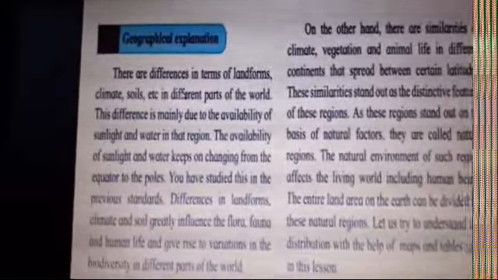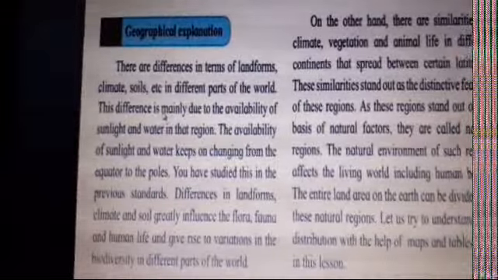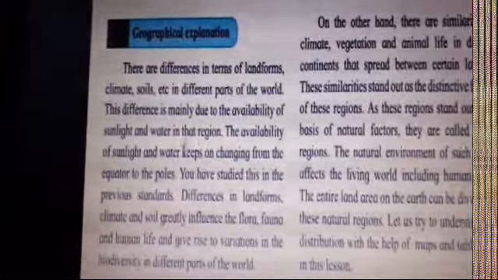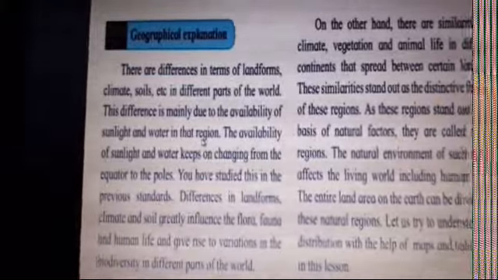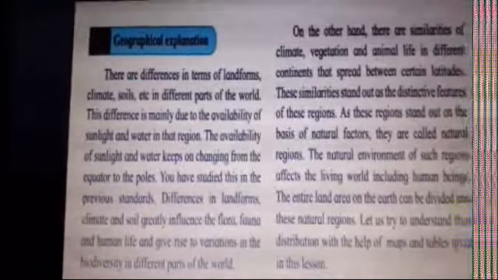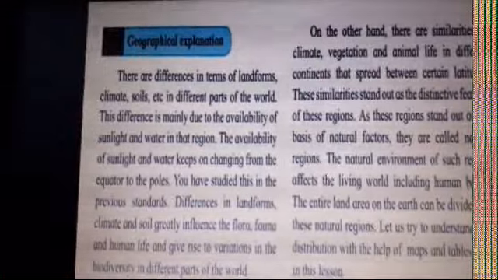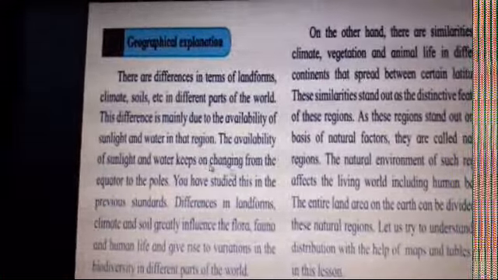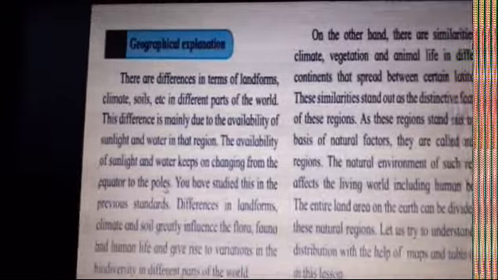In different parts of the world. This difference is mainly due to the availability of sunlight and water in that region. So what are the main factors responsible? That is the sunlight and the water available in that region. The availability of sunlight and water keeps on changing from equator to the poles.